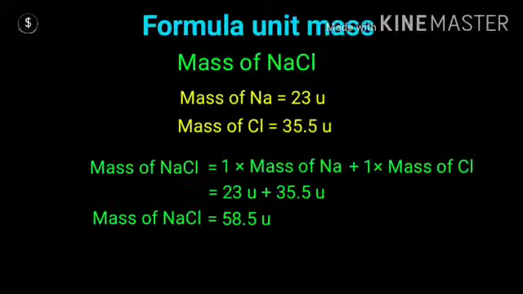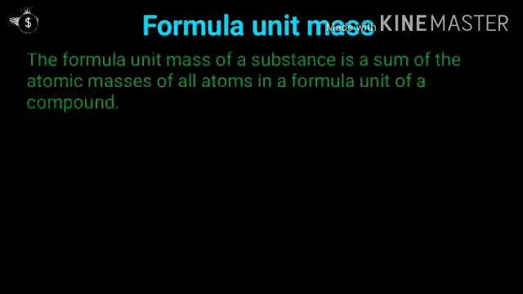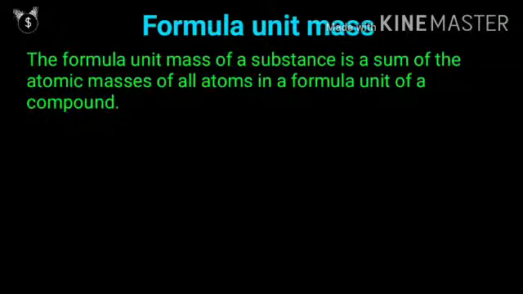So it is calculated from the formula, that's why it is called formula unit mass. So an ionic compound's mass is calculated from its formula, that's why its mass is known as formula unit mass. What is formula unit mass? The formula unit mass of a substance is the sum of the atomic masses of all atoms present in that formula, or the sum of the atomic masses of all atoms in a formula unit of a compound.